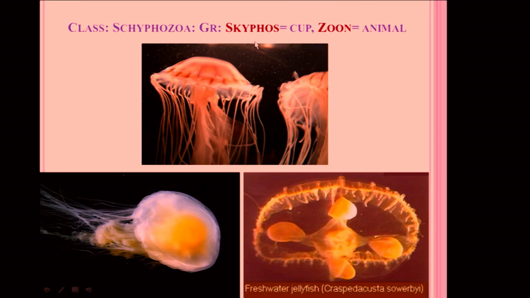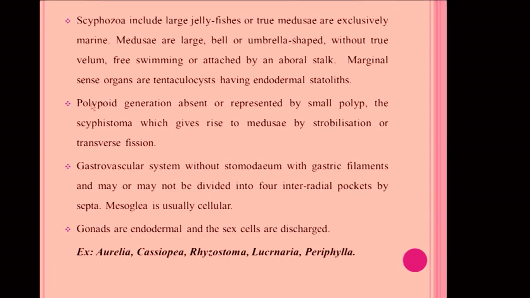In Greek words, skyphos means cup, zoan means animal. When we see the structure of these animals, the appearance is like a cup-like structure or umbrella-like structure. This includes all types of jellyfishes, and these are some of the general characters of these Scyphozoan animals. It includes large jellyfishes or true medusa, exclusively marine. Medusa are large, bell or umbrella shaped without true velum, free swimming or attached by an aboral stalk.